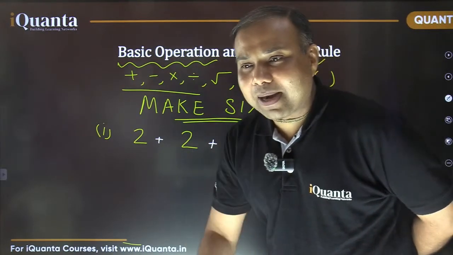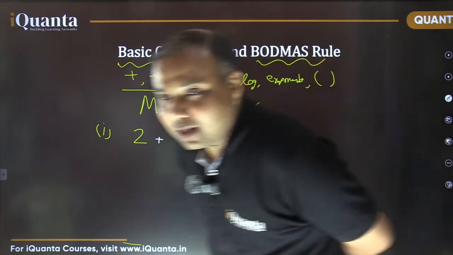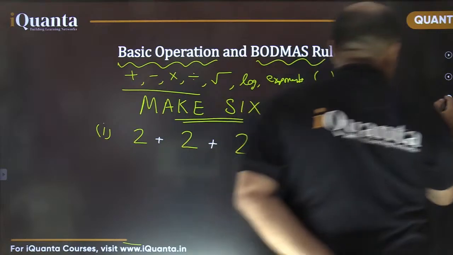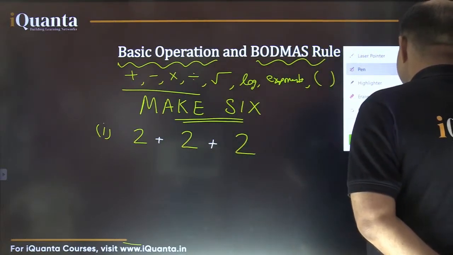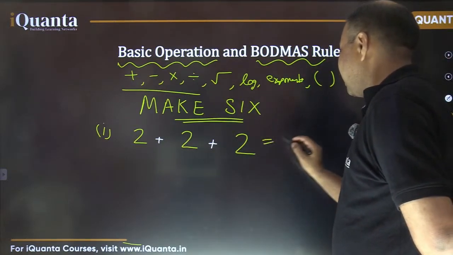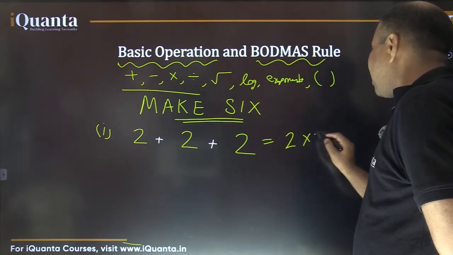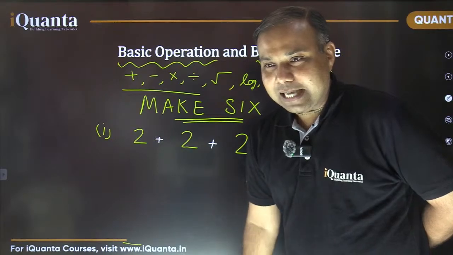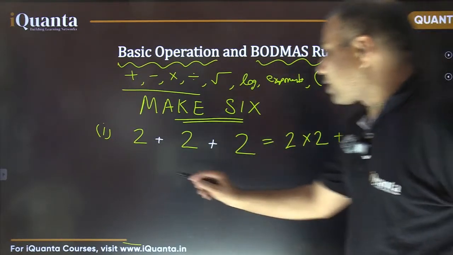Any other way, by the way? Oh yes, good. Yash Singh and Hiransh. There's another way also. Nice. So we could have used it like this: 2 multiplied with 2 plus 2 also, isn't it? So there could be many ways. Excellent, excellent. Let's move to the next one now.